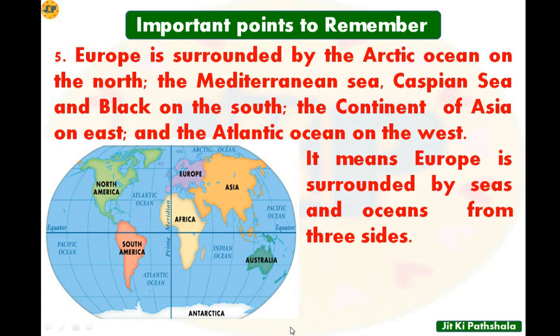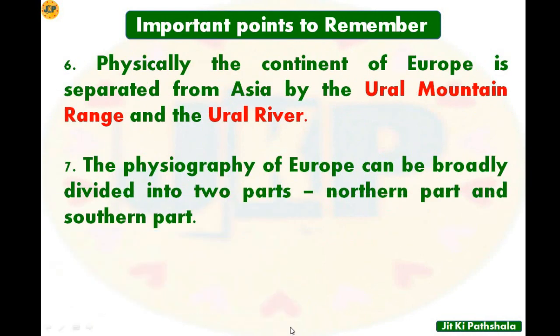Now let's move toward the next point, and that is point number 6. This point is also going to be very important for you. Physically, the continent of Europe is separated from Asia by the Ural mountain range and the Ural river. That means the boundary between Europe and Asia is the Ural mountain range as well as the Ural river. This is very important and you should remember this.